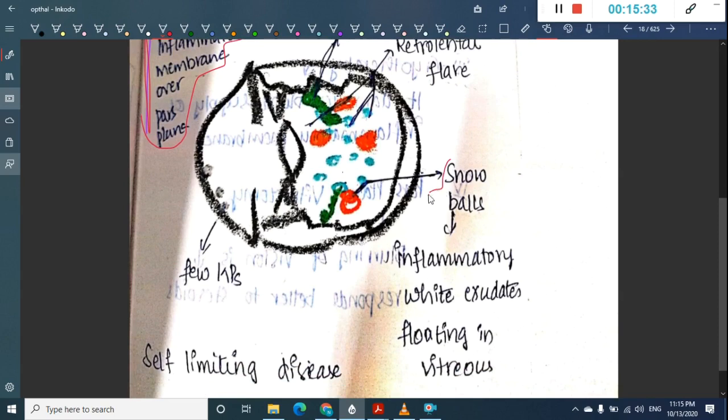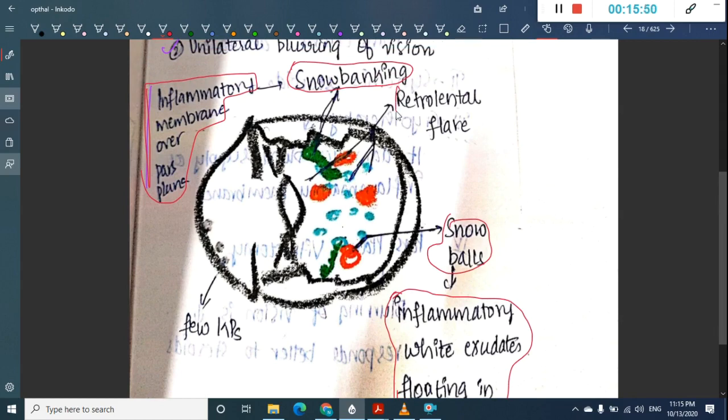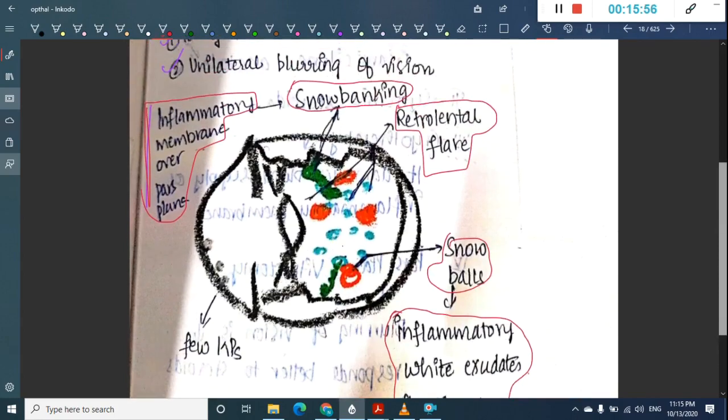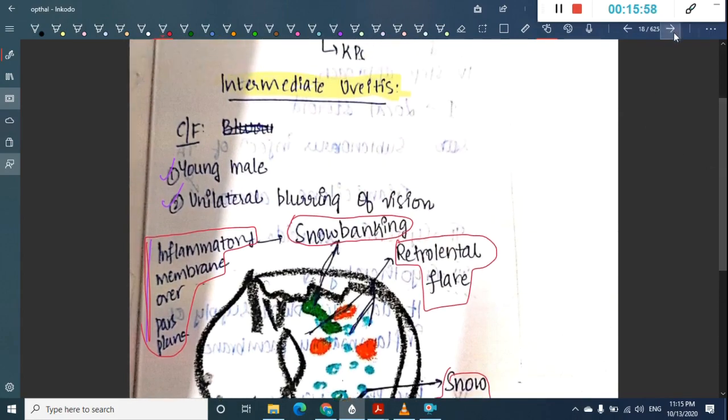And we have something called snowballs. Snowballs are inflammatory white exudates floating in the vitreous. And we also have retrolental flare, right? Then this intermediate uveitis is a self-limiting disease.